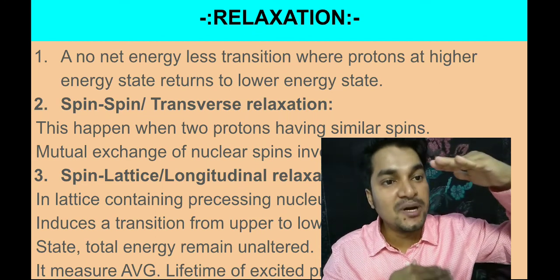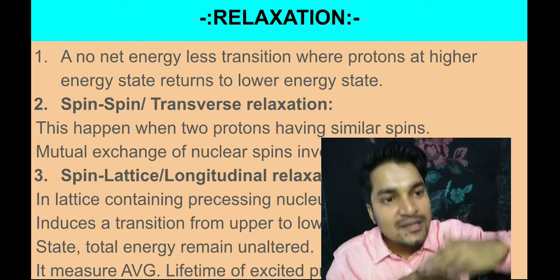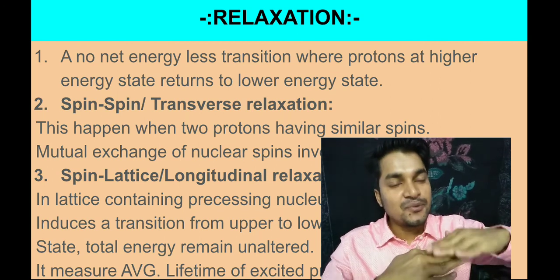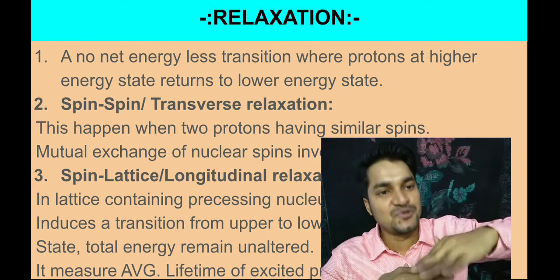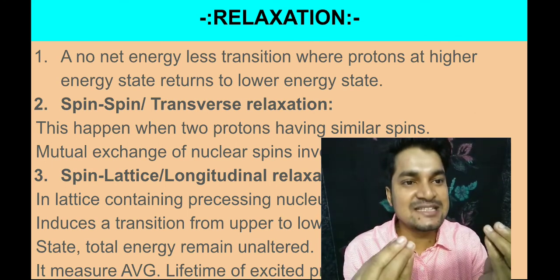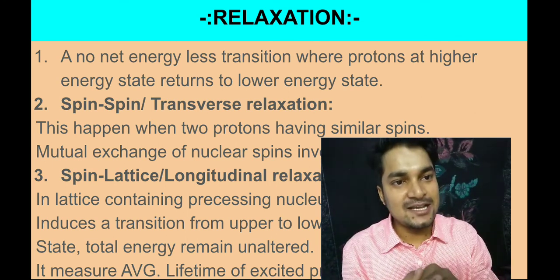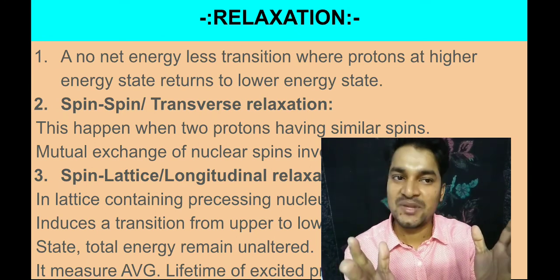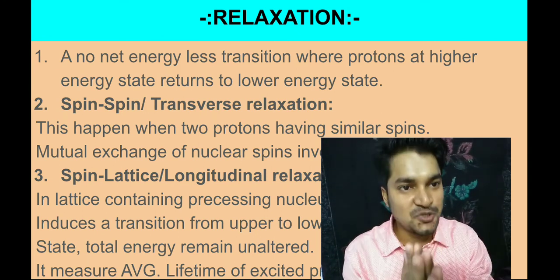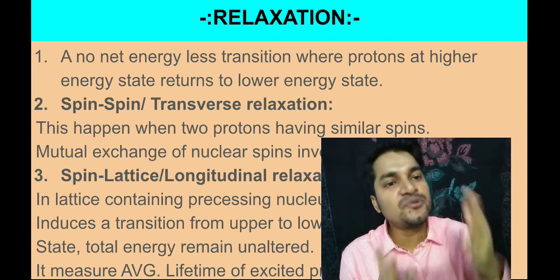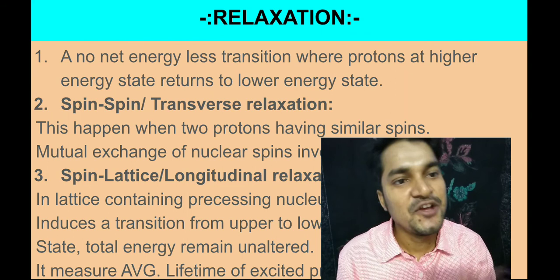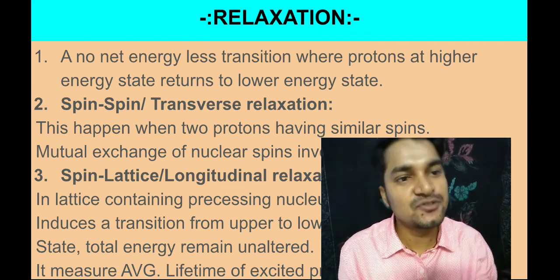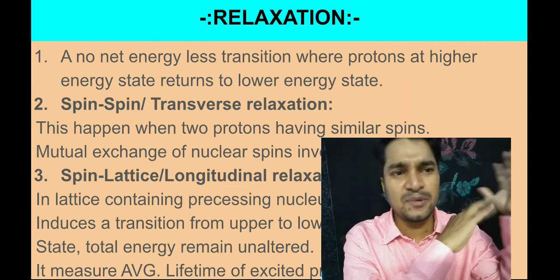When it quickly comes down, there is a probability of continuous absorption. So relaxation is all about preventing saturation, right? When saturation is prevented, continuous transition will take place and we get continuous NMR spectroscopy. That's the main thing for any NMR technique, maybe PMR, maybe C13 NMR, whatever it is.